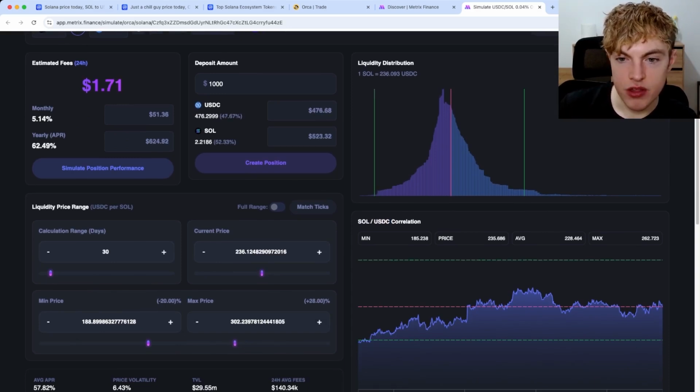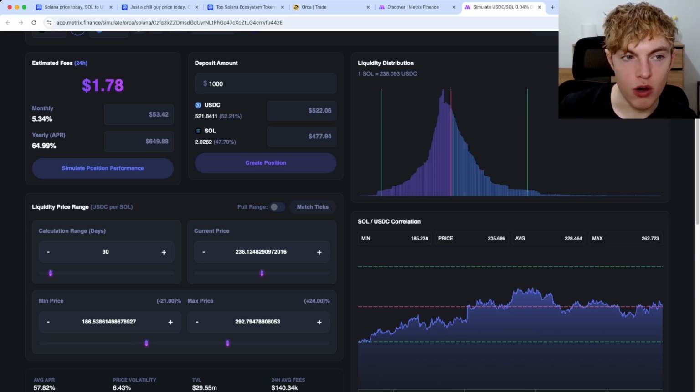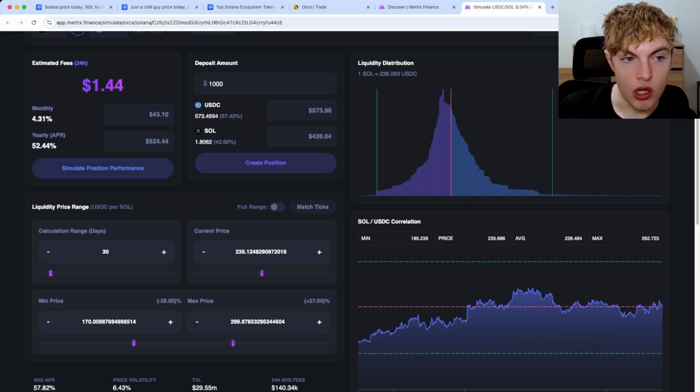Now, you can see there's two green lines on the right. The closer they are together, the APR will be higher. In the top left, you can see the APR. But when you spread them out farther, the APR will be lower. Now, I personally like my DeFi portfolio to be passive, and I don't want to be checking it all the time. So I like to have a bit of a wider range.